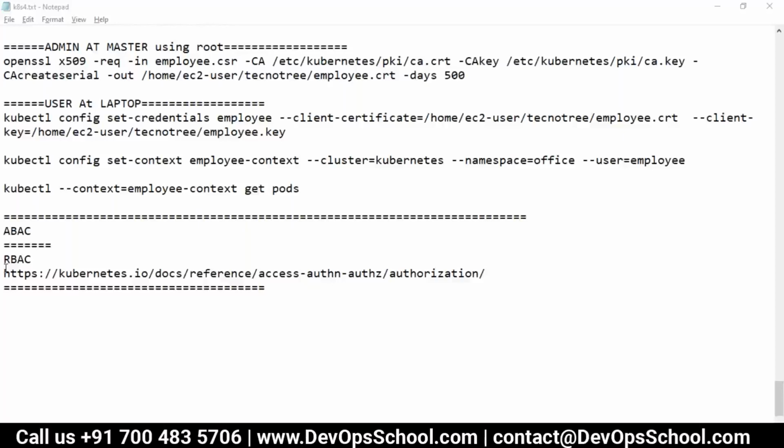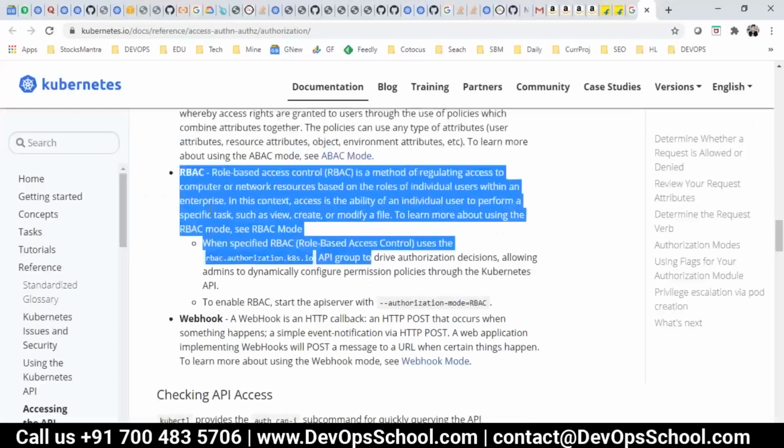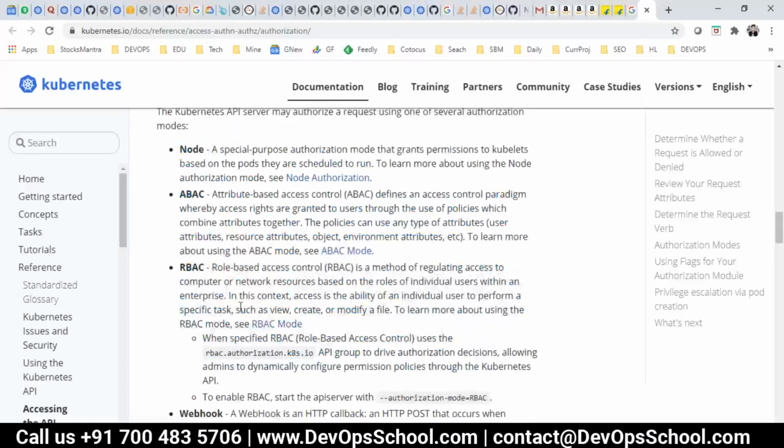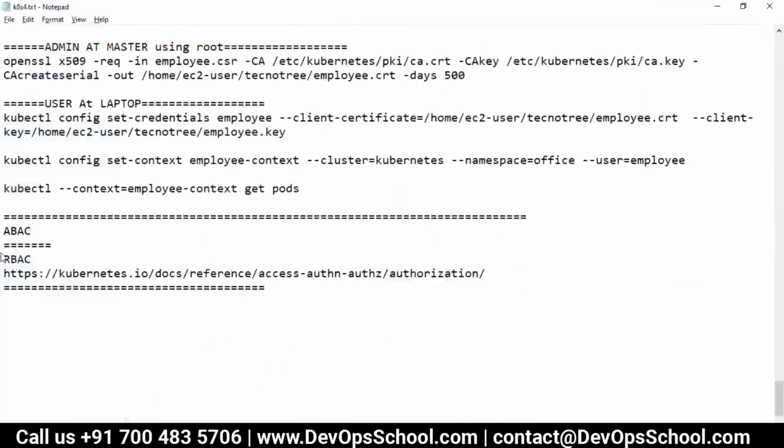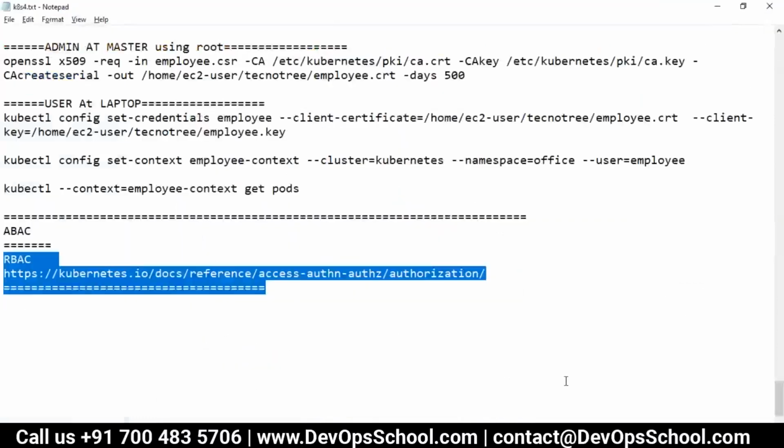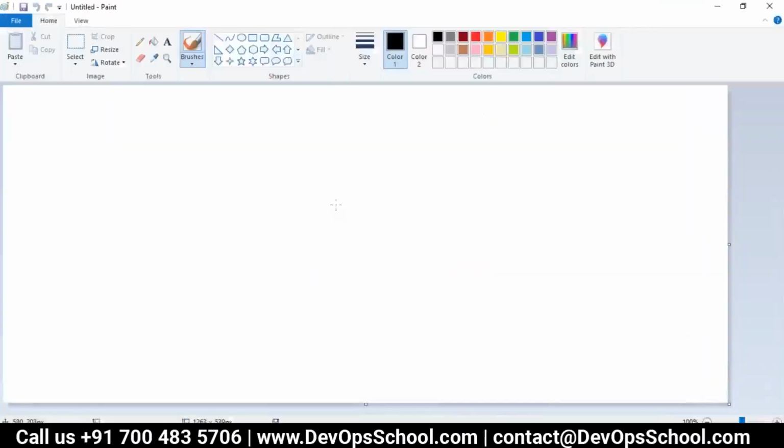For authorization, we are using the following methods: node-based, ABAC, RBAC, and webhooks. Out of which RBAC, which I'm going to discuss, is production ready and everyone uses it. Now the concept of RBAC is pretty simple and it's not something new. It's a very old concept.